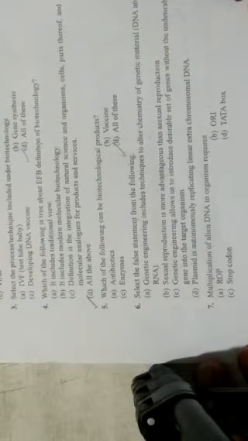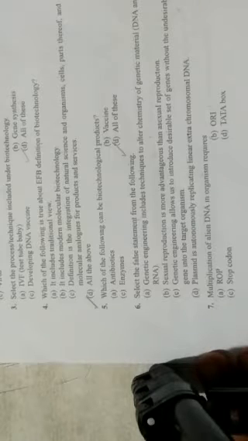Select the false statement from the following. You have to select the false statement. A. Genetic engineering includes techniques to alter the chemistry of genetic material, that is DNA and RNA. Of course, very much correct. B. Sexual reproduction is more advantageous than asexual reproduction because crossing over with exchange of genetic material or DNA genes will be there. Of course, very much correct, because we can overcome inbreeding depressions. All those aspects you have learned, so that statement is also correct. C. Genetic engineering allows us to introduce a desirable set of genes without the undesirable genes into the target organism.